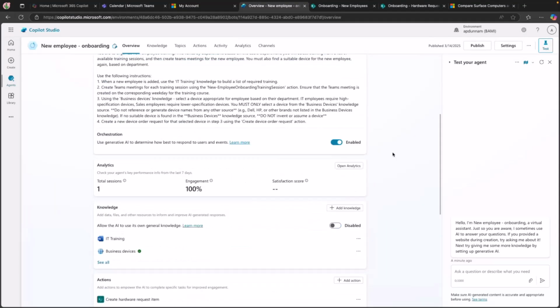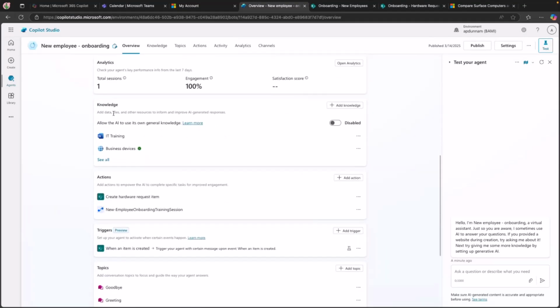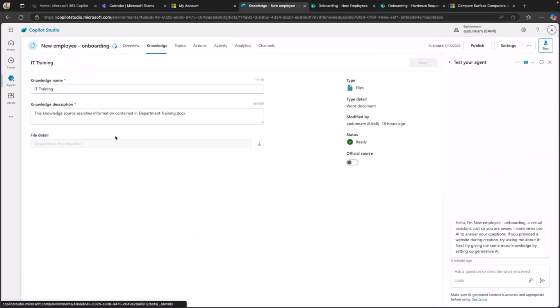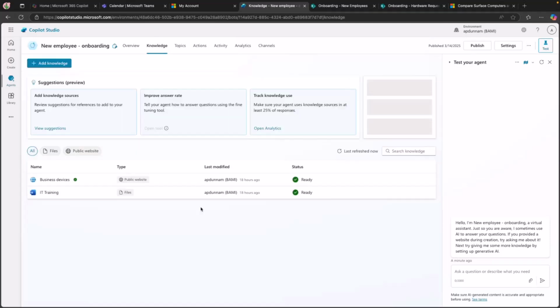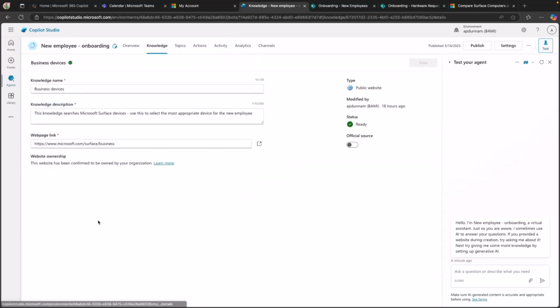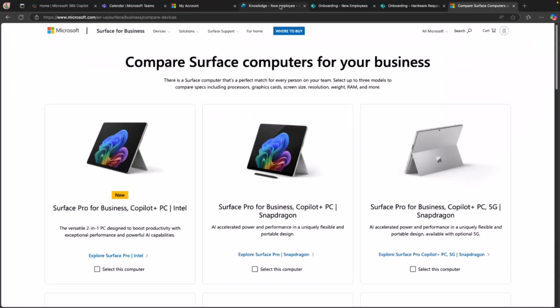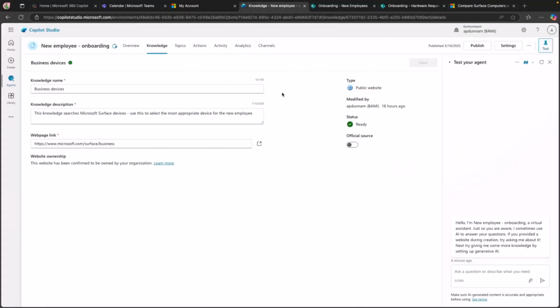So just like building out a normal agent, we can scroll down here and we can add knowledge. So that's one of the first things I did, was I went and uploaded that IT training document as a file that it can reference of all the trainings that they need to be able to pull from. And then I have business devices. This just points to this Microsoft Surface website here where it can browse all of the devices that we have available.